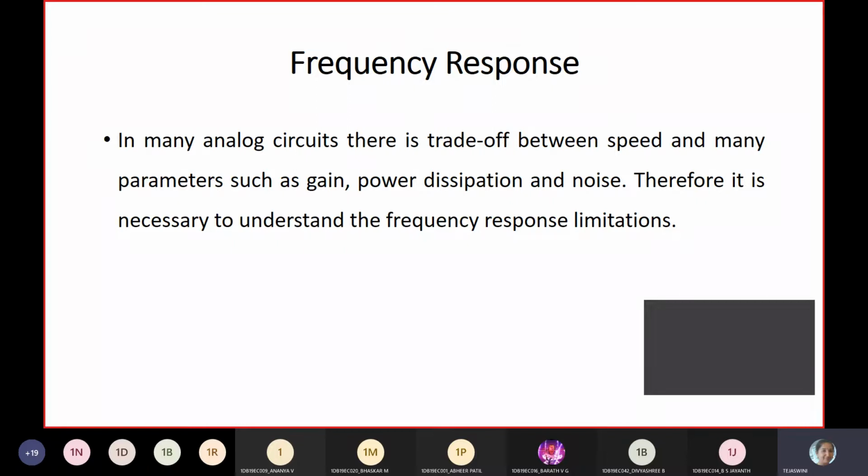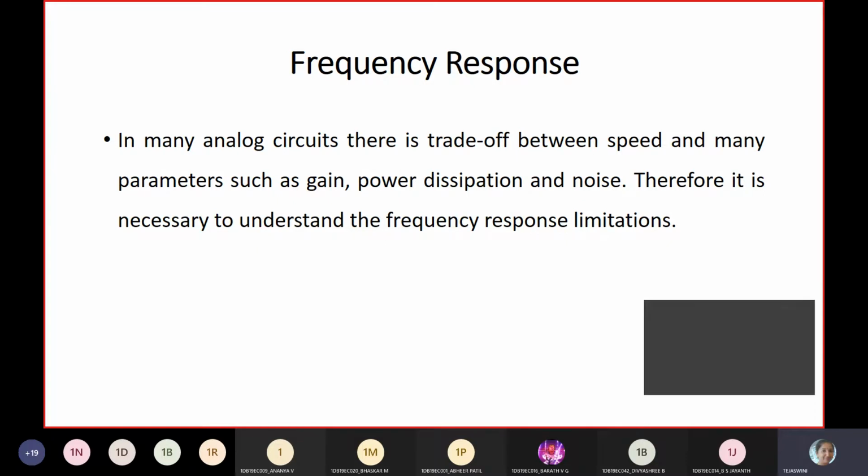In the frequency range that amplifiers are designed for, for example, if you are designing an amplifier for 2 kilohertz, we expect the gain to be constant throughout the frequency range, 0 to 2 kilohertz. Gain should be stable, or I can say constant. So it should deliver a constant and acceptable level of gain.